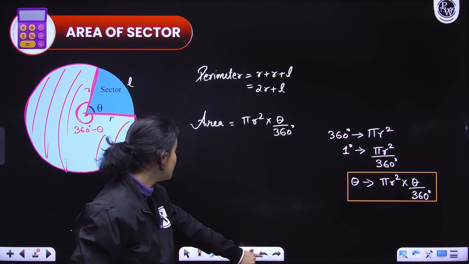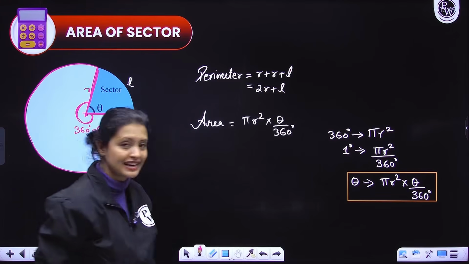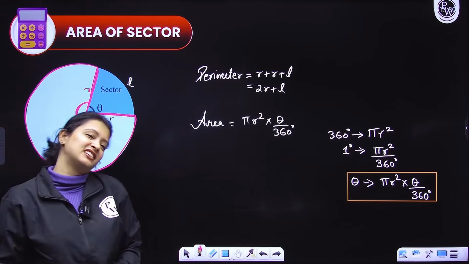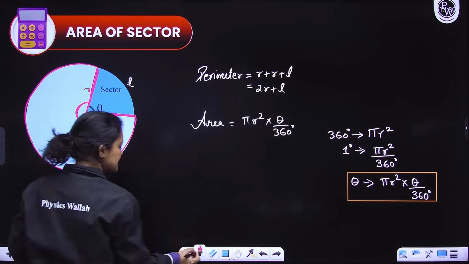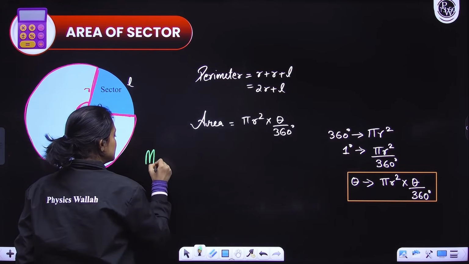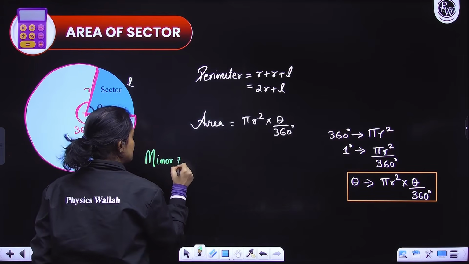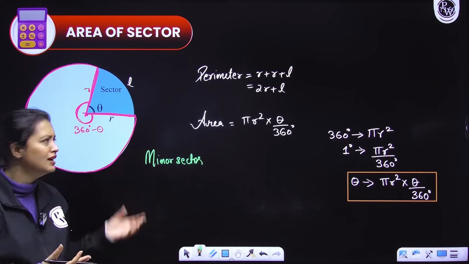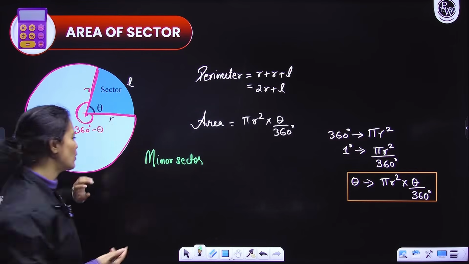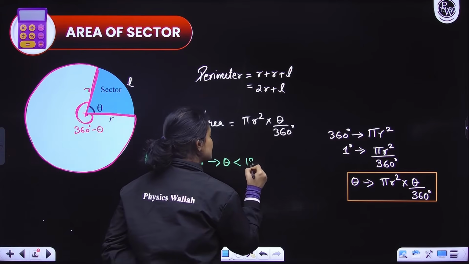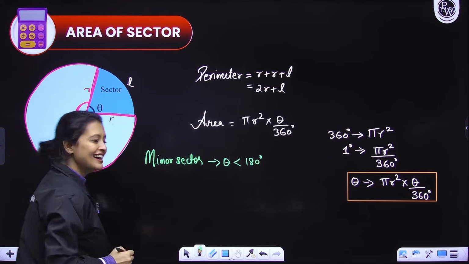So how do we distinguish between the two sectors? That is again on the basis of major and minor sector. तो देखो भाई, very simple. It's not very hard, everyone. For a minor sector, the area is always small, obviously. The minor sector's area is smaller, right? You can see here the area is smaller. Or you can say that the central angle is always less than 180 degrees, right?